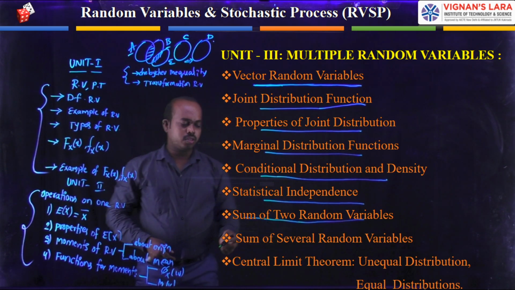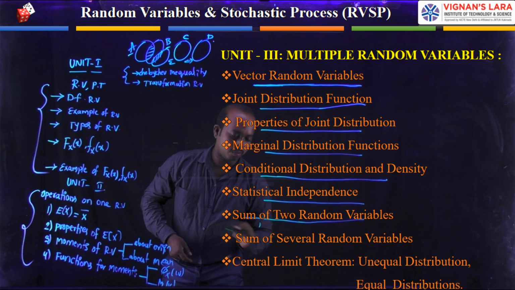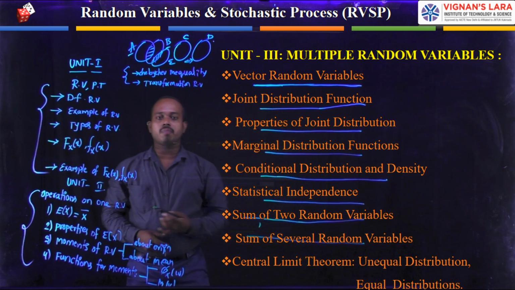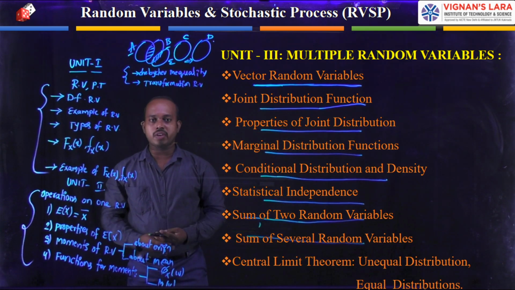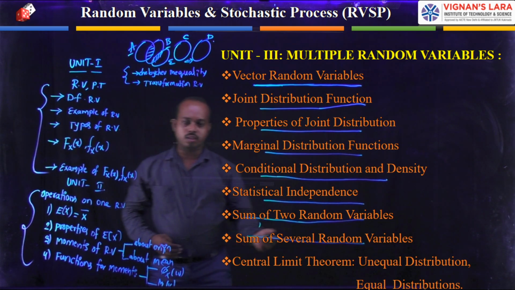The next one is where only two random variables are summed. The next point is that several random variables can be summed, so more than two random variables can be added. What is the final value we obtain? We are discussing that in this one.